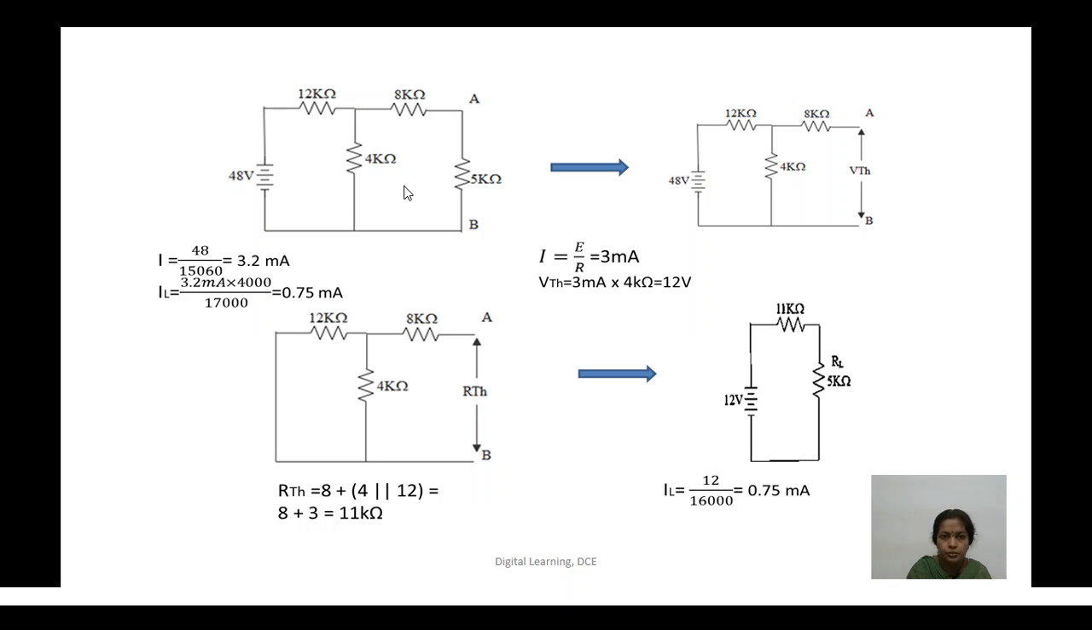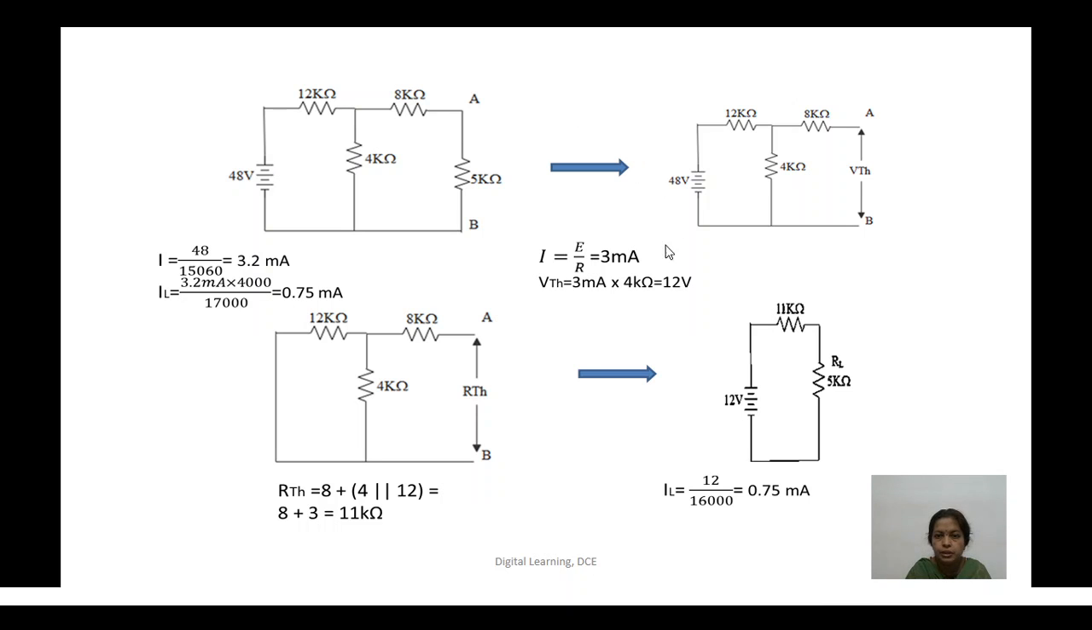For the load current, the branch current formula has to be applied: main current into resistance of the other branch divided by the sum of the resistances. We want the load current, so we take the resistance of the other branch. There are two branches here, one is 4K and another is 13K. So we take the resistance of the other branch, 4K, divided by the sum of the resistances, 4K plus 13K is 17K, which gives 0.75 milliamps. So the load current is 0.75 milliamps. This is the load current in the complex network.